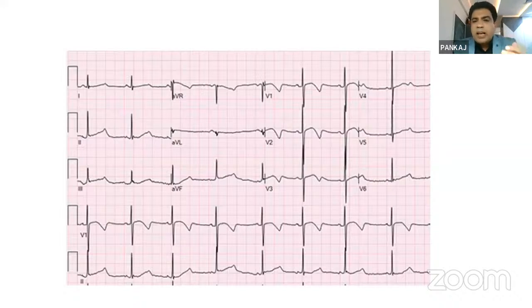This is also one of the classical ECGs in our regular practice. If you see this ECG clearly, it is nothing but a long QT syndrome. Can you see the Q and T interval? This QT interval is quite prolonged, approximately more than 0.6, and it is called a long QT syndrome.